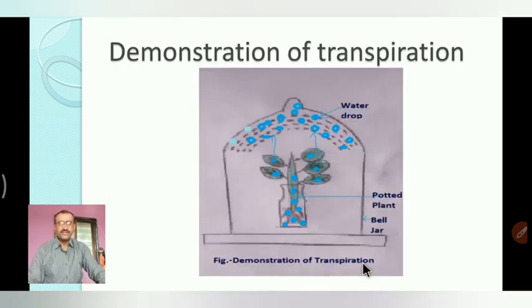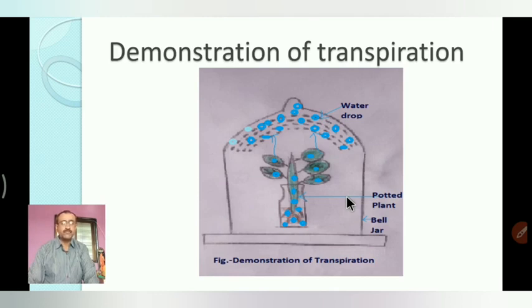Let us see one experiment. Here a potted plant is there, full, with a sufficient amount of water. The plant absorbs the water, and a glass jar is put over it in light condition. Then what will happen? Let us see. Transpiration is not a purely physical process, but a vital phenomenon which is regulated and controlled by the living cell.